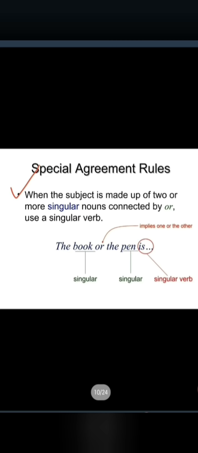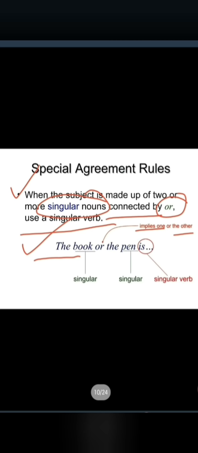See here, as you see on the screen, when the subject is made of two or more singular nouns connected by or, use a singular verb. It implies one or the other. For example, it is given: the book or the pen is. It is not going to be "or other".